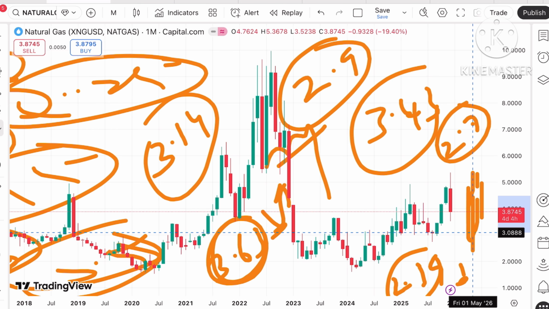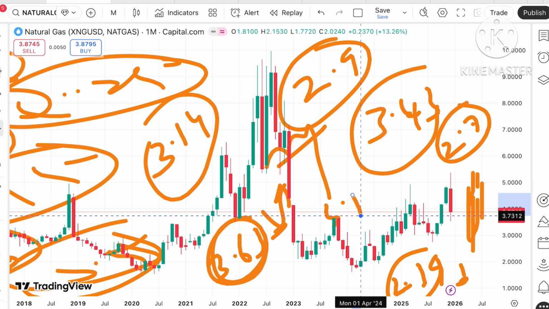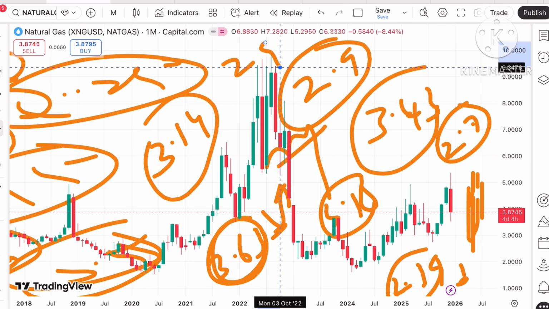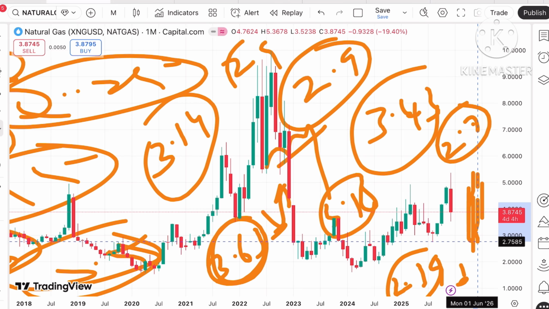Understand, as soon as the price starts going below 3.3, the probability of touching a level of 3.18 can be there, and from there after 3.18, the probability of crossing 2.9 will be there. 2.9 is already tested, so the price will go further down, and from there it can move towards